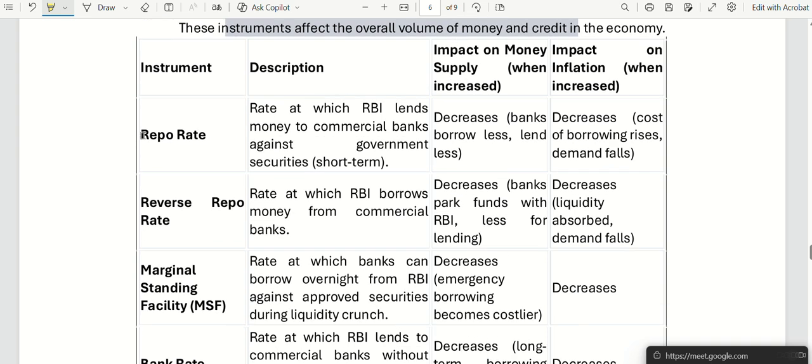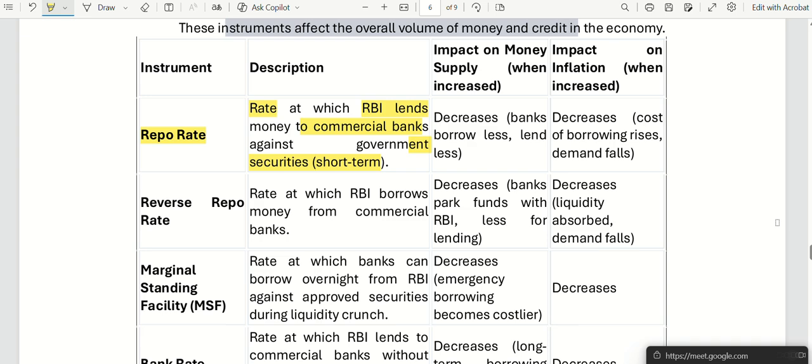Number 1 is repo rate. So what is repo rate? It is the rate at which RBI lends money to commercial banks. So RBI to commercial bank, that is repo rate. It is for a short term period.